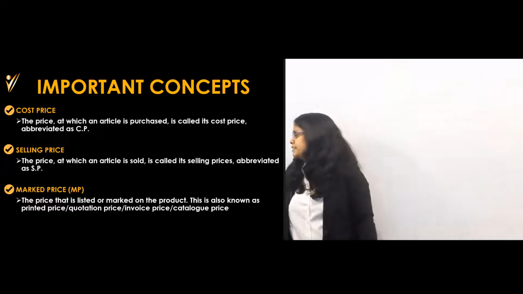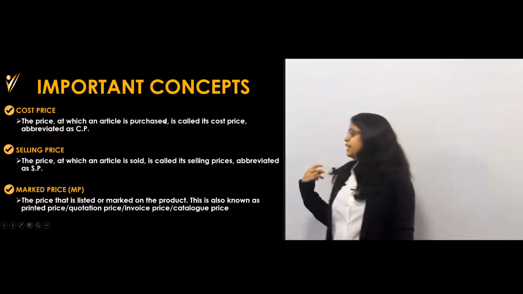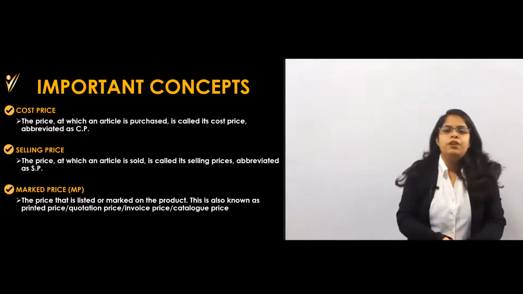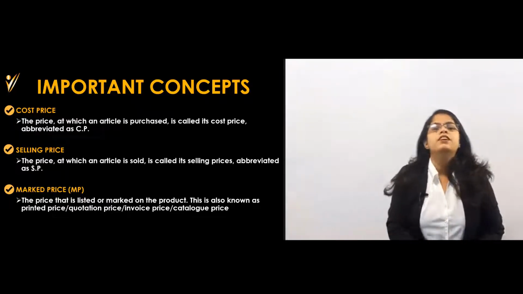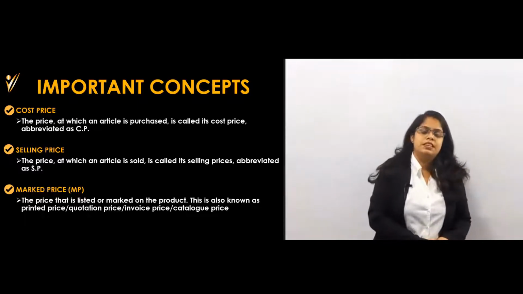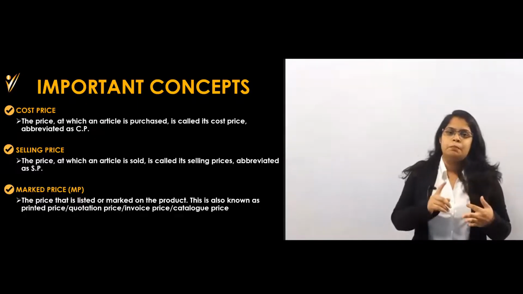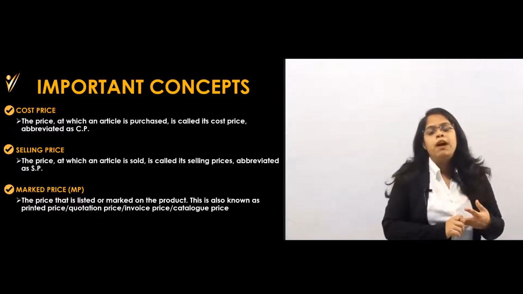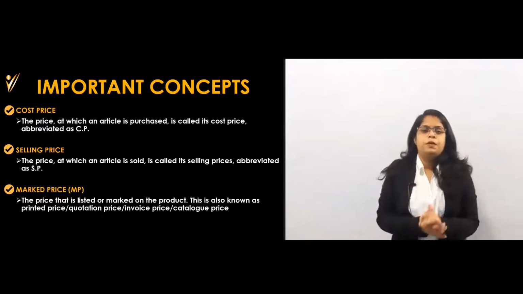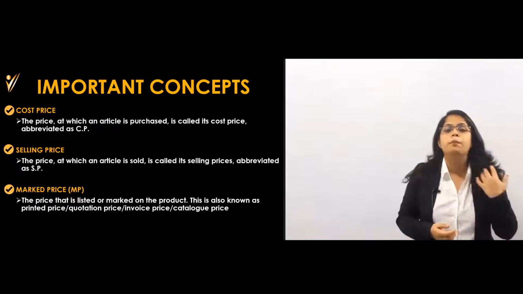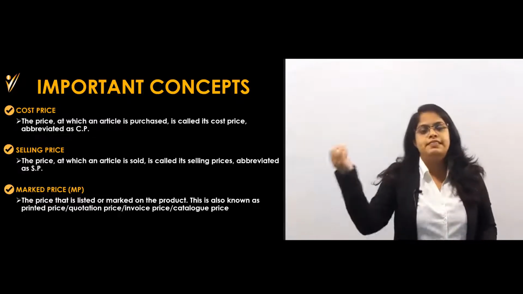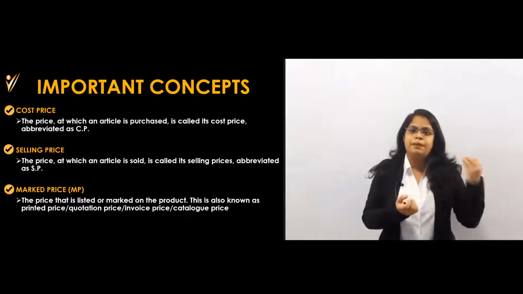Before that, as I said, we will take a quick recap. What are the important points we have seen in the previous session? The important concepts were cost price, selling price, and mark price. Mark price means what? Suppose I have a shop, then I will purchase anything at a certain price.